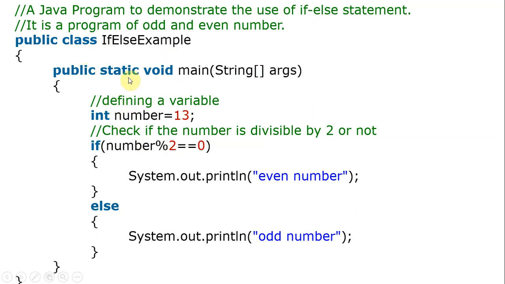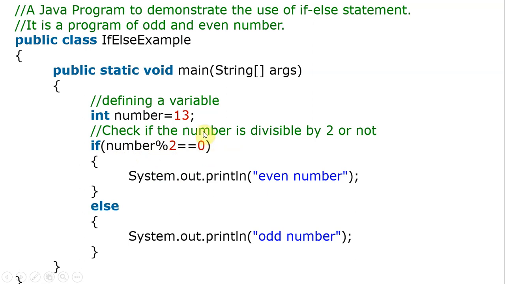So class defined, main method defined. We are taking a number. This is nothing but static. If you want, by using scanf also you can read, that is dynamic, or else you can directly initialize the value, int number equal to 30. Number mod means it gives the remainder. If a number is divisible by 2, it will give a remainder zero. Modulus is an arithmetic operator, and equal to is a comparison operator also.